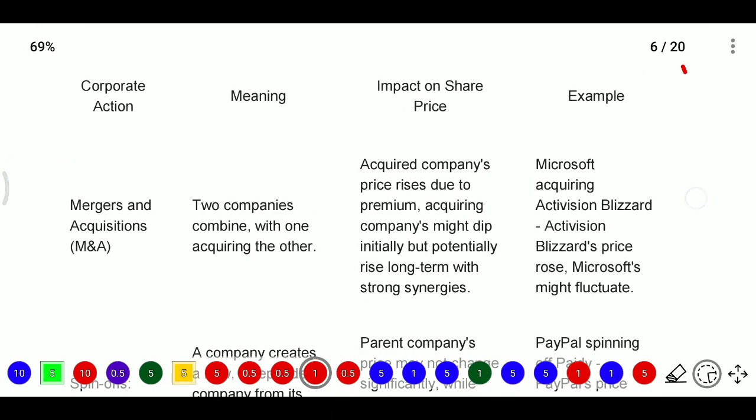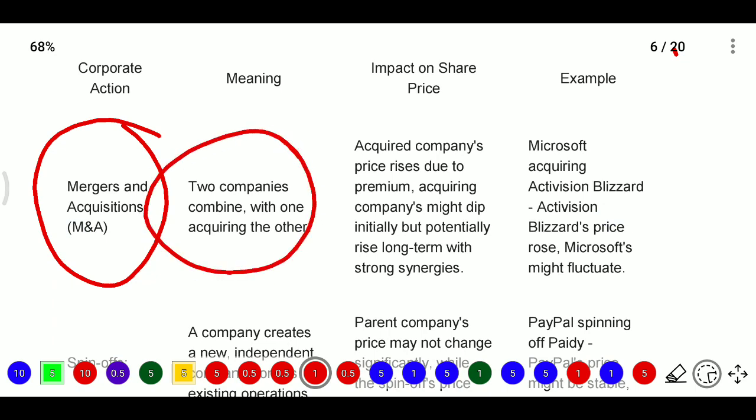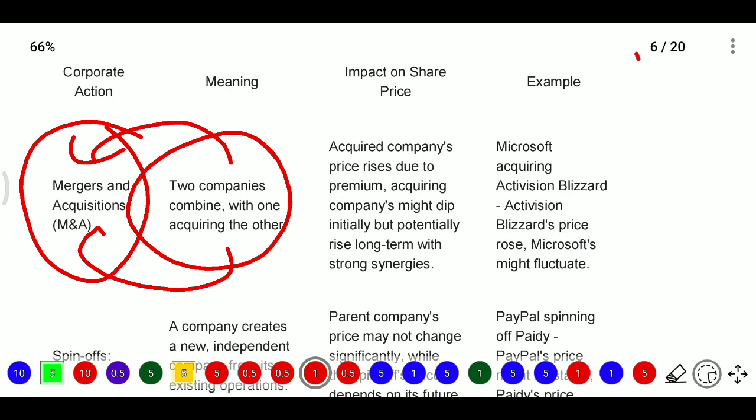Firstly, mergers and acquisitions. Merging means combining two companies, and acquisition means one company purchasing another. A merger is when two companies combine, and an acquisition is when one acquires the other. The impact on share price is that the acquired company's price may rise due to the premium, and the acquiring company might dip initially but potentially rise in the long term with strong synergies.